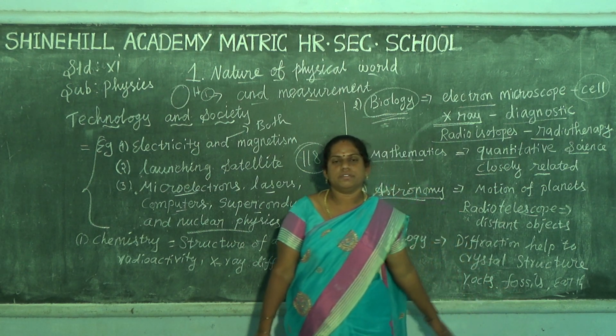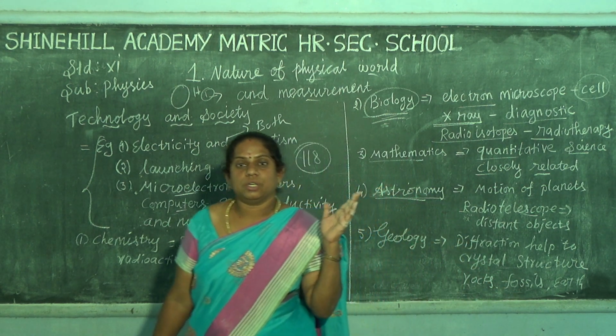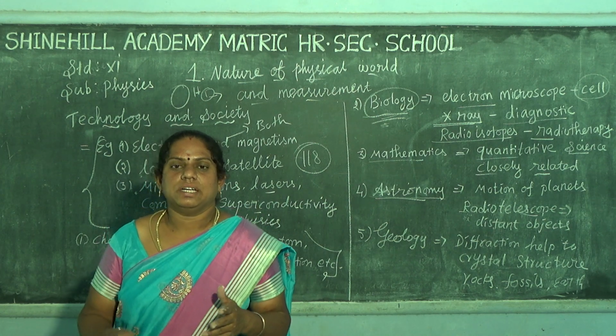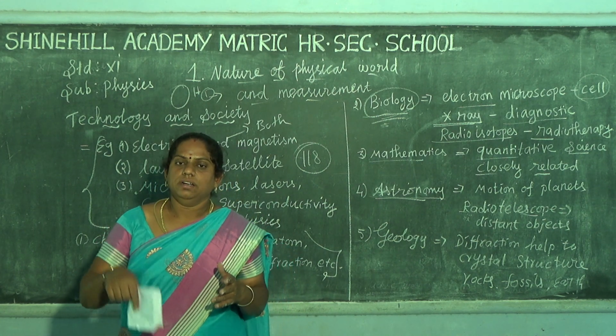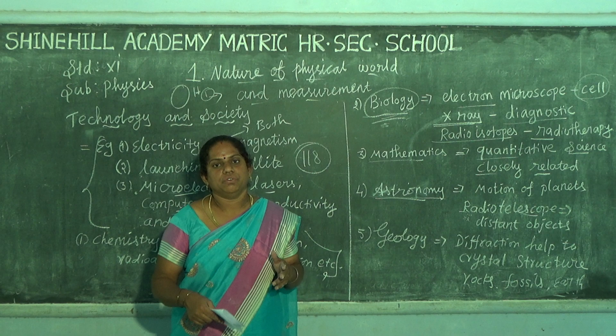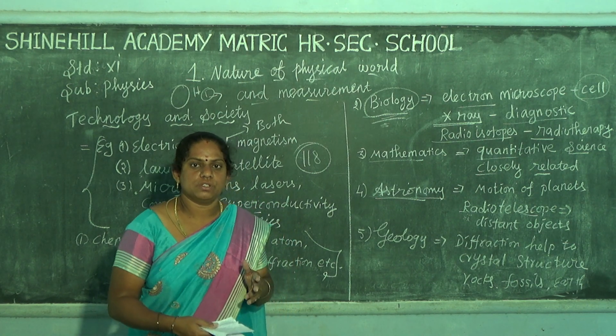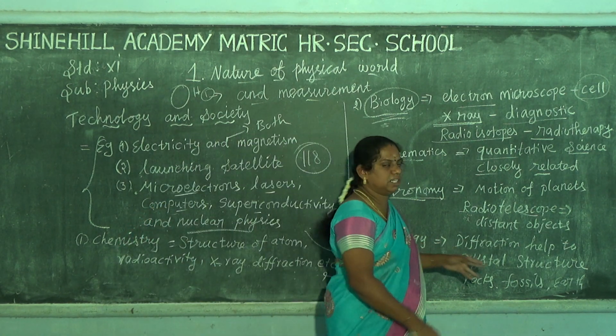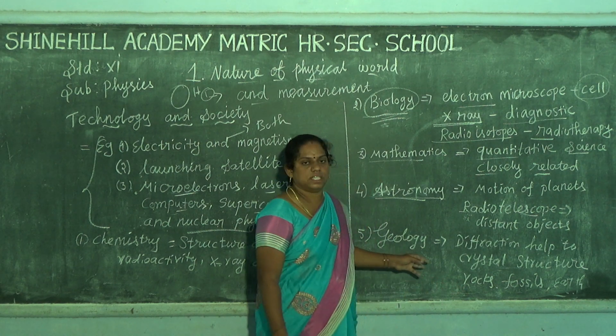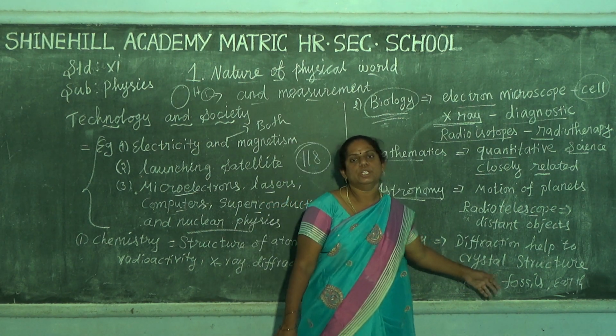What is meant by fossil fuels? Three million years ago, some plants and animals died and remained buried. That is the fossil. The age of these fossil fuels is determined only in geology.